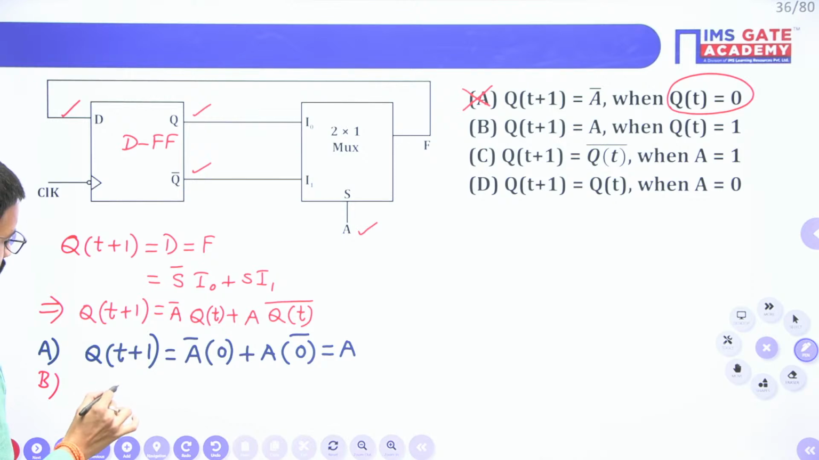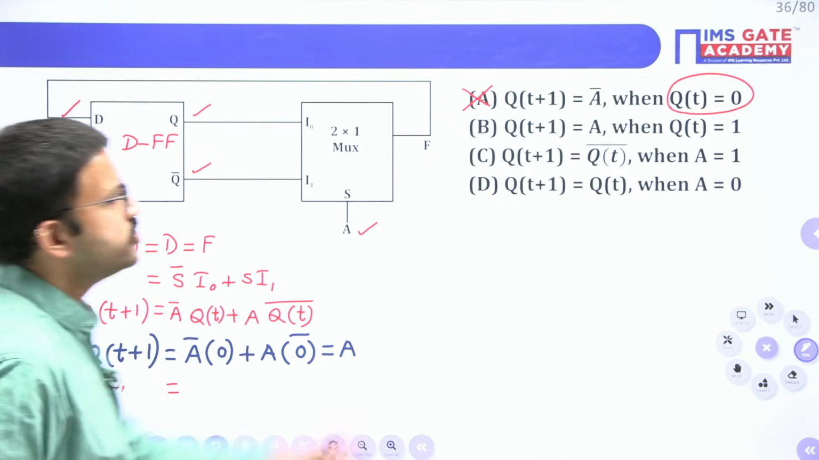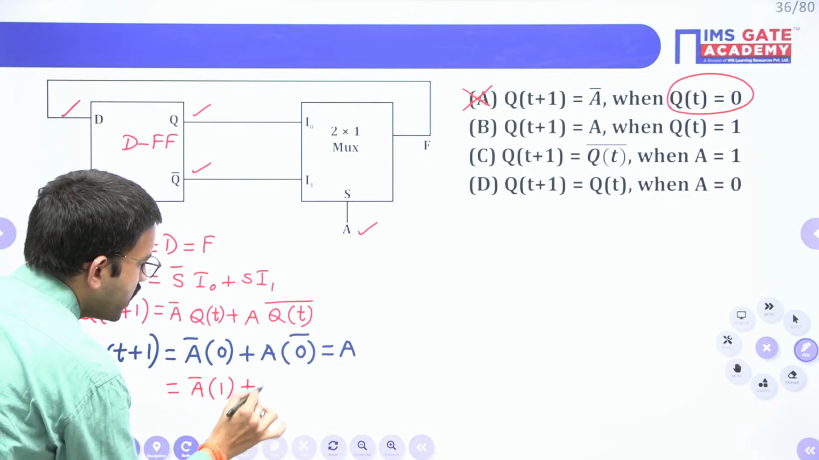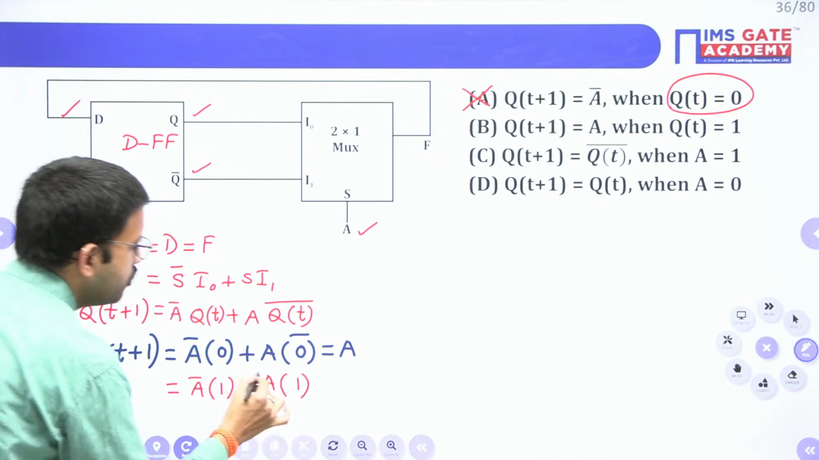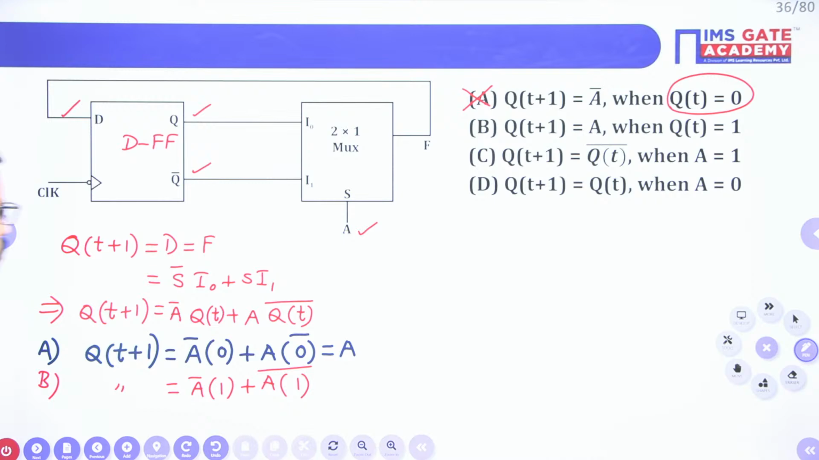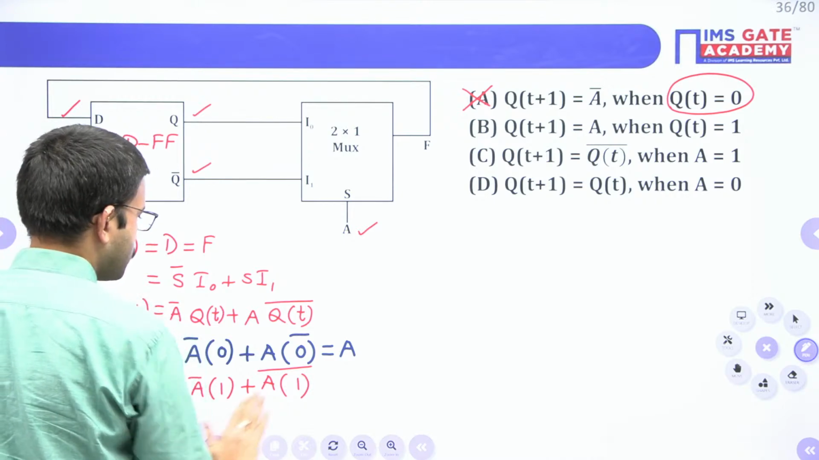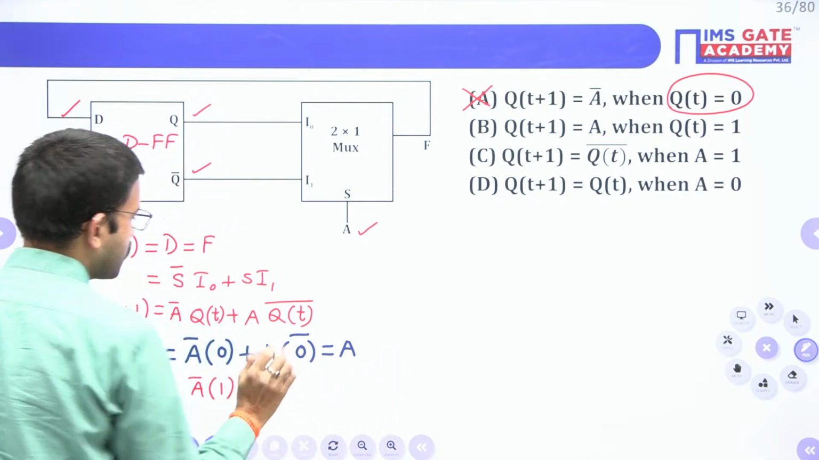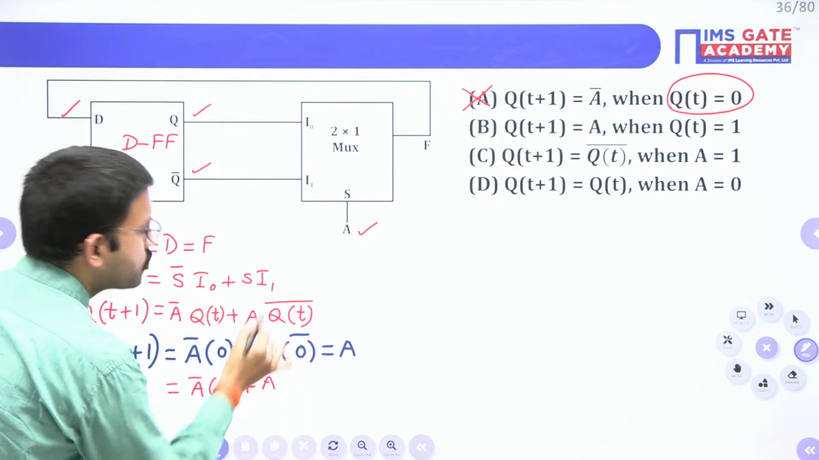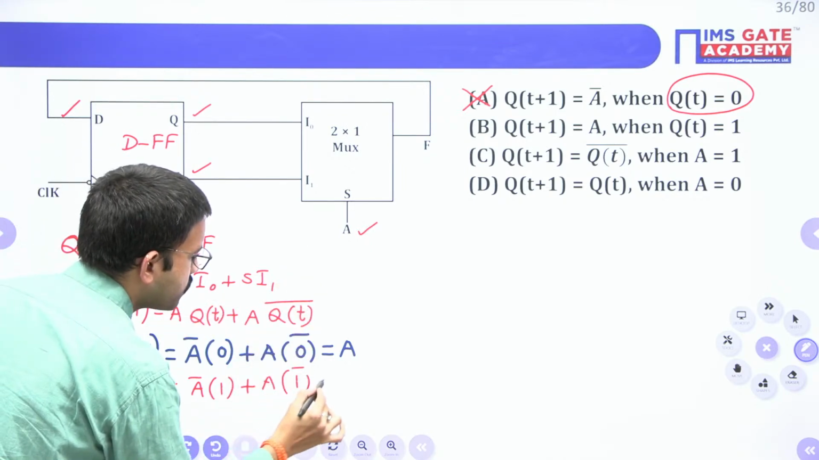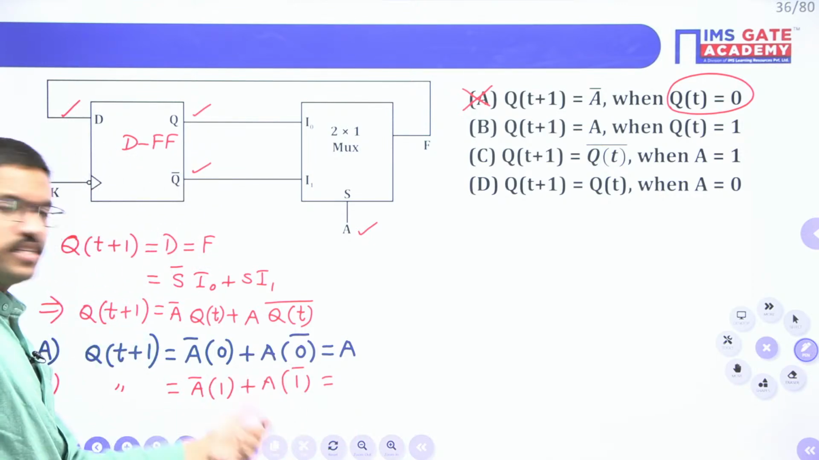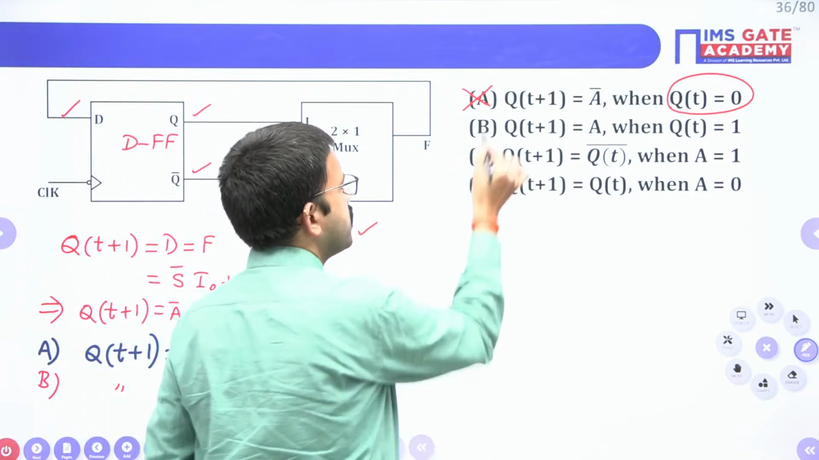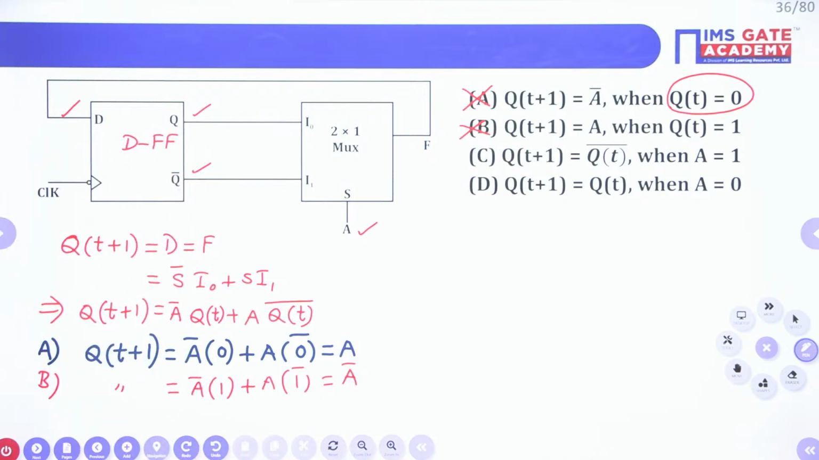Now let us consider option B. Q of t plus 1 equal to. In this case they have given the Q of t value as 1. So that means A bar into 1 plus A into 1 bar. Here A is as it is, and the Q value is 1, so 1 bar is nothing but 0. 0 and anything is 0. So you are getting A bar. But here they have mentioned A. So these two are wrong.